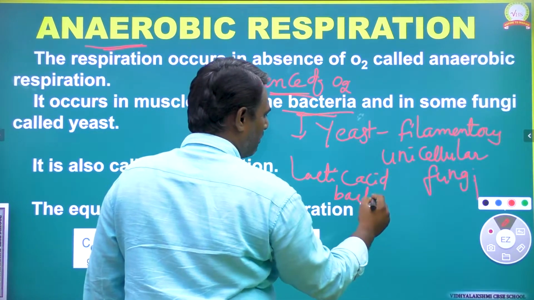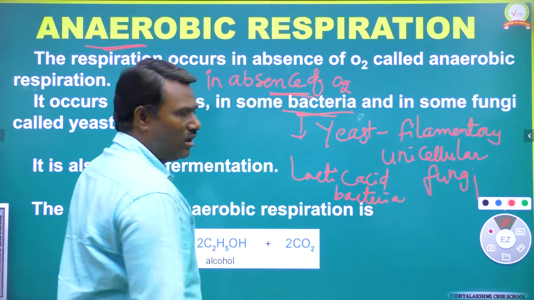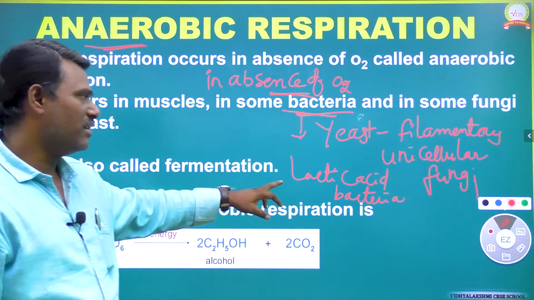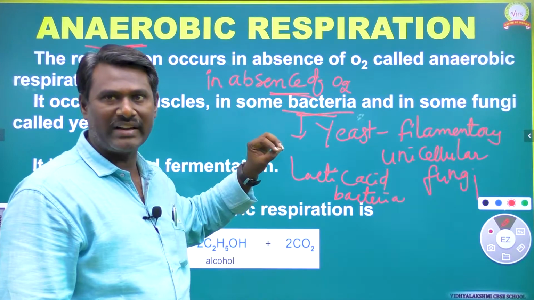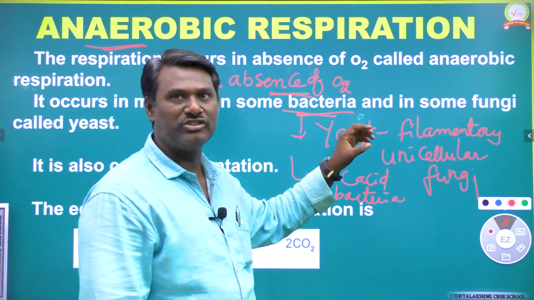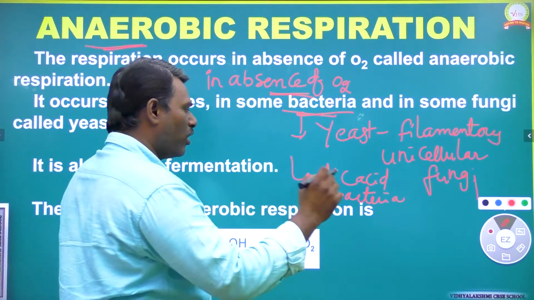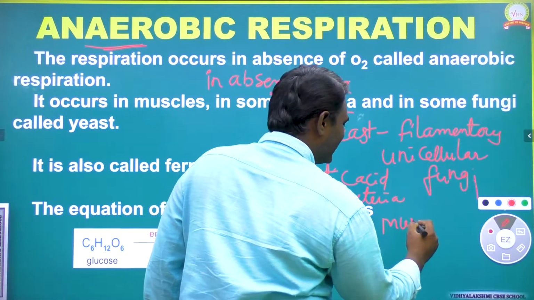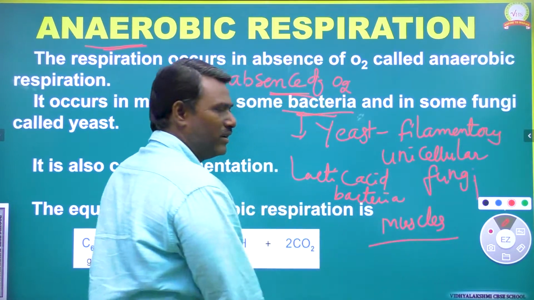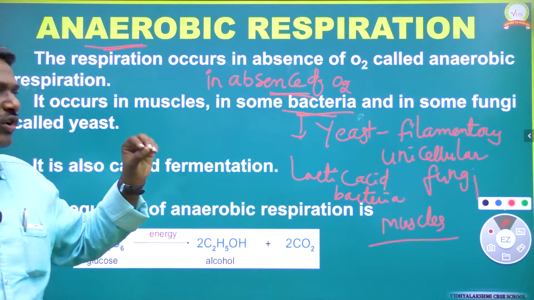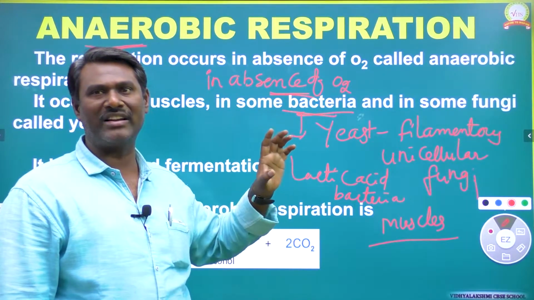And moreover, we can observe it in the muscles of our body. So within all these we can see anaerobic respiration.